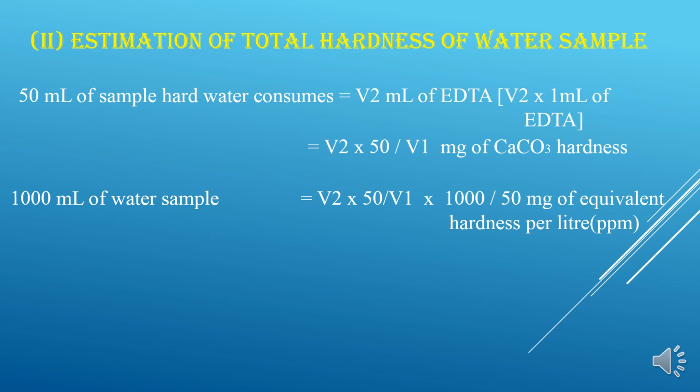Therefore 1 liter of water sample is equal to V2 into 50 by V1 into 1000 by 50, that is equal to, we get the value to be, total hardness is equal to 1000 into V2 by V1 ppm. So when you get this simple formula I can apply, that is the second iteration value divided by the first iteration value into 1000, you get the total hardness.